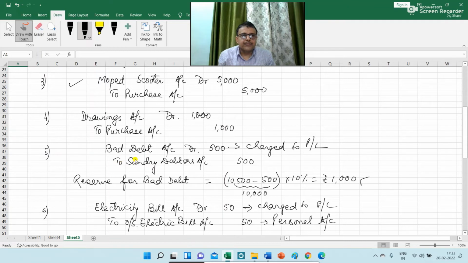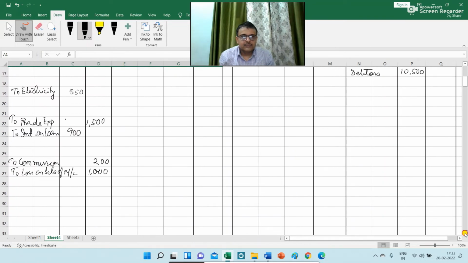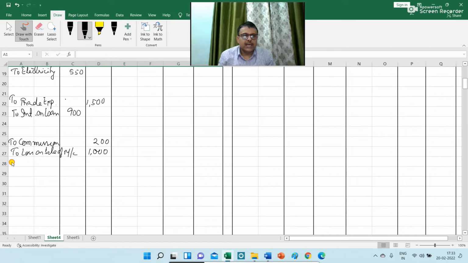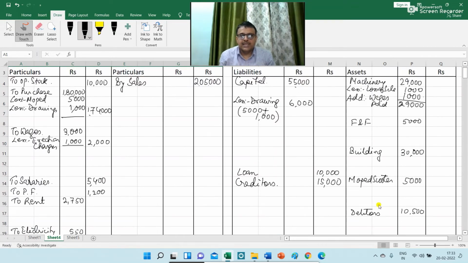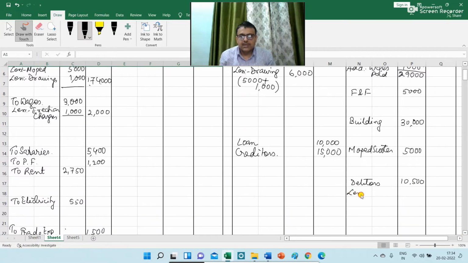The next item is a bad debt that will be charged to the P&L and 500 will be reduced from debtors. So in the P&L account I am writing to bad debt rupees 500, and from debtors I am reducing rupees 500. So less bad debt 500.